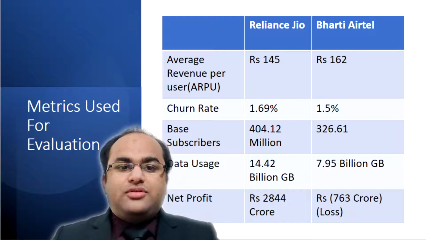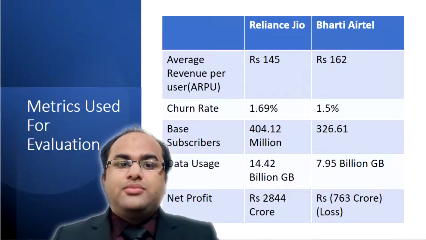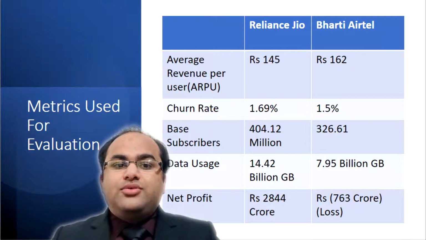Now we look at the metrics. When it comes to the telecom industry, one of the first metrics that comes to mind is the total number of subscribers. In this regard, Jio is the market leader with 35% market share, amounting to 404 million subscribers. Compared to that, Airtel has 28.5% of market share, amounting to 326 million subscribers.